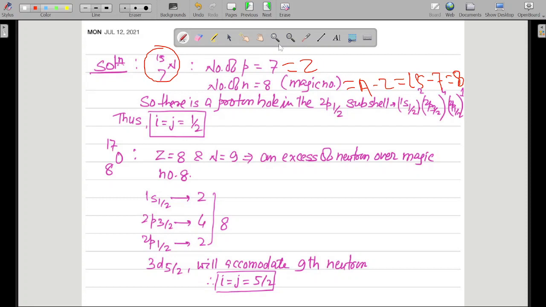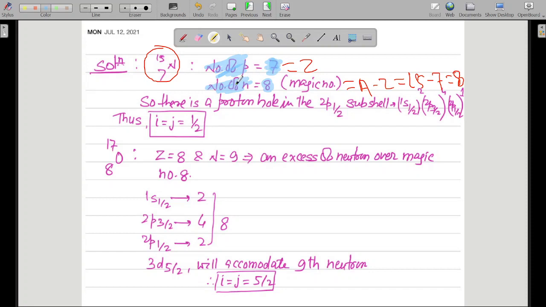Now, what is the magic number? The number of neutrons is clearly the magic number here. The other type of nucleon is the proton, clearly. The proton number is 1 less than 8. As it is 1 less than 8, we will have a hole.